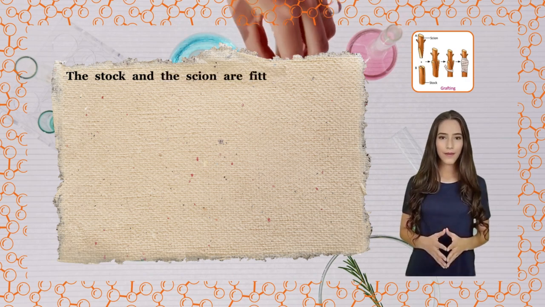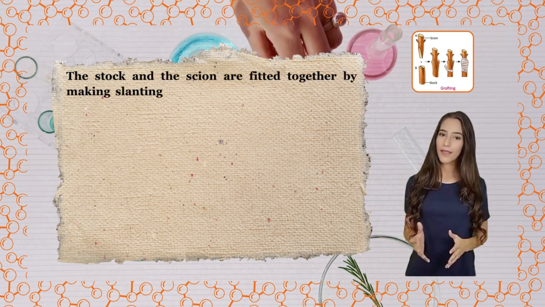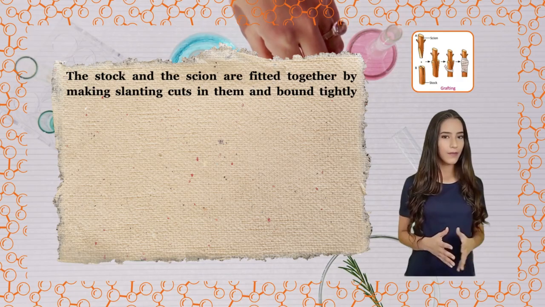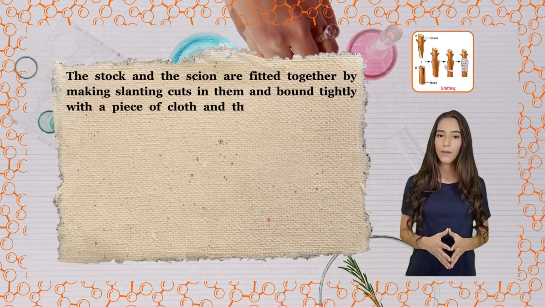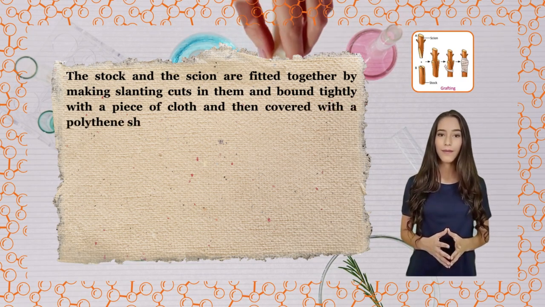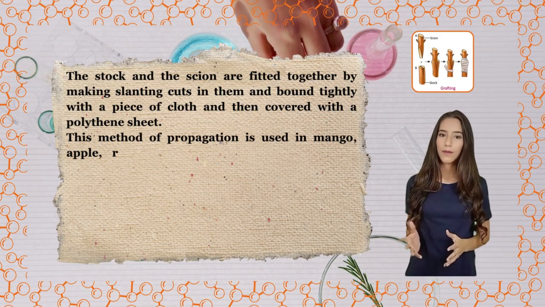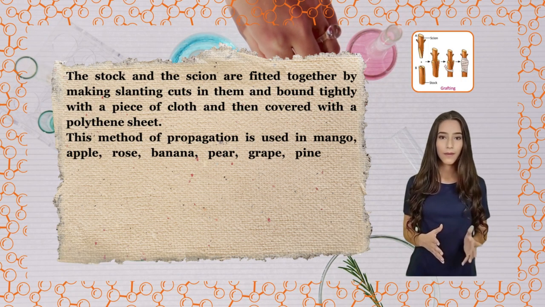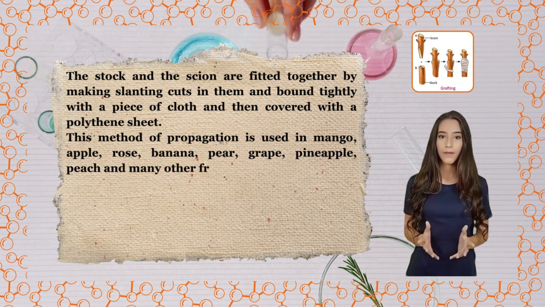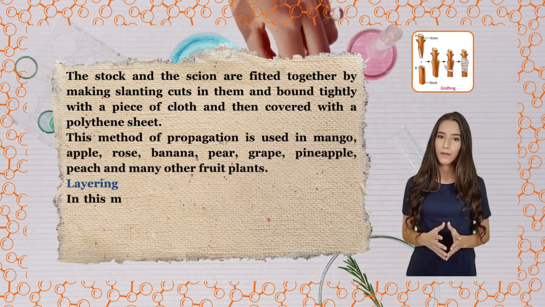The stalk and the scion are fitted together by making slanting cuts in them and bound tightly with a piece of cloth and then covered with a polythene sheet. This method of propagation is used in mango, apple, rose, banana, pear, grape, pineapple, peach, and many other fruit plants.